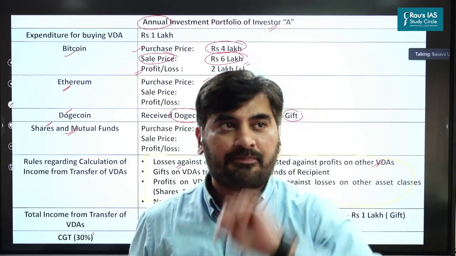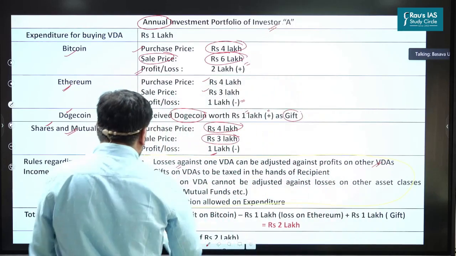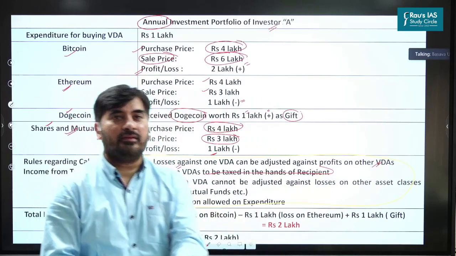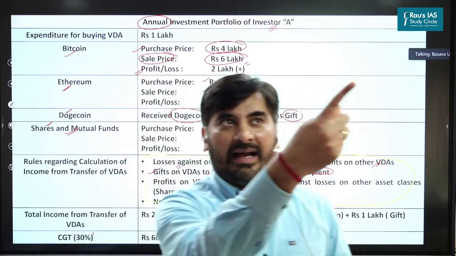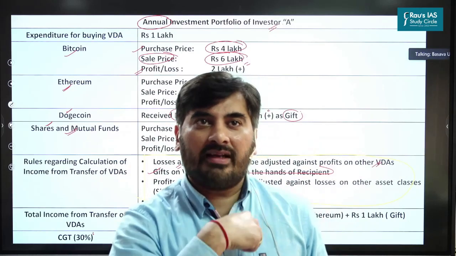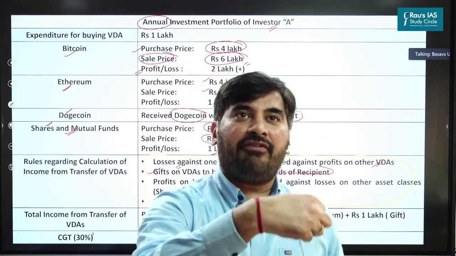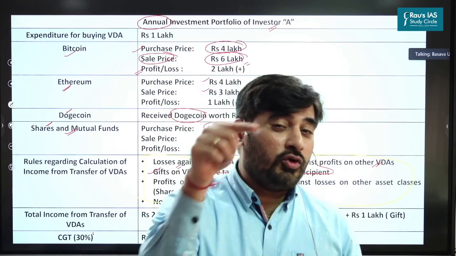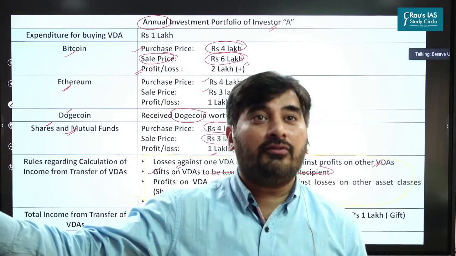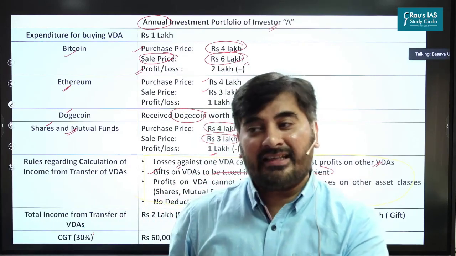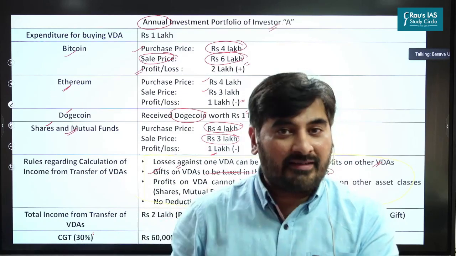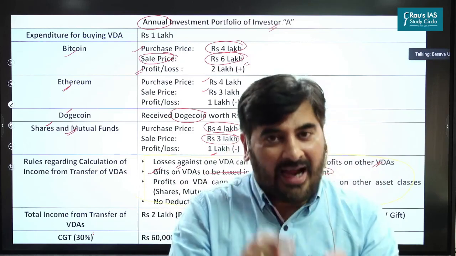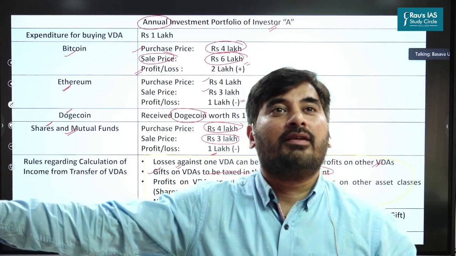Okay? Second, gifts on virtual digital assets will be taxed in the hands of the recipient. Let's say I have received a Dogecoin worth rupees 1 lakh. Let's say you, as my friend, have given me a gift of 1 lakh in Dogecoin. The government says, why should you alone get the gift? I should also get a share, right? So the government says, if you are getting 1 lakh rupees in Dogecoin, you add that 1 lakh rupees to your income. Are you getting this?